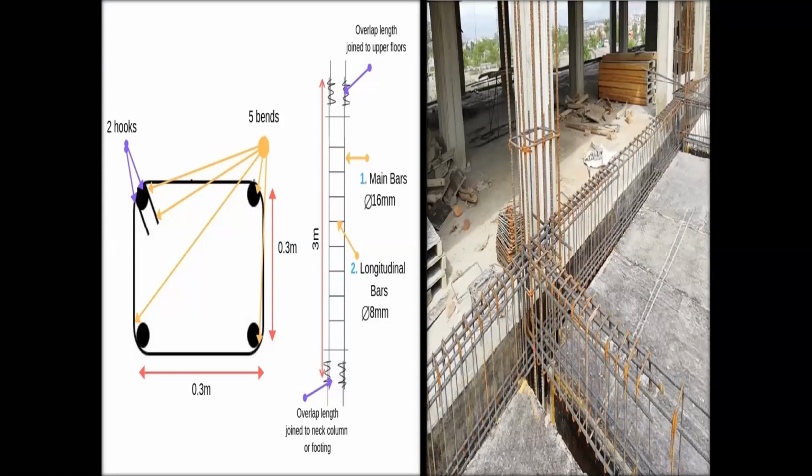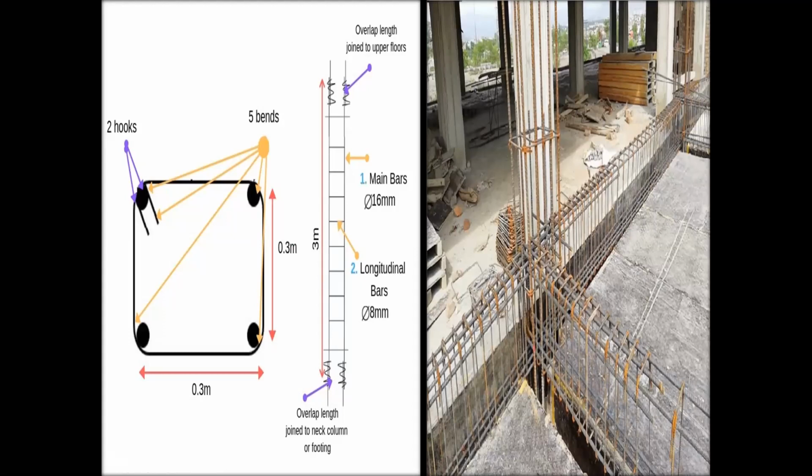See these pictures. Main bars and longitudinal bars. See the first picture. Main bars 16 mm diameter, longitudinal bars 8 mm diameter. Maximum used is 8 mm diameter for our longitudinal bars.